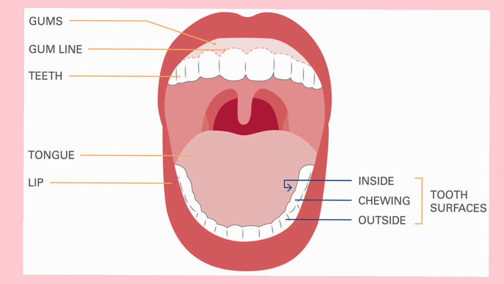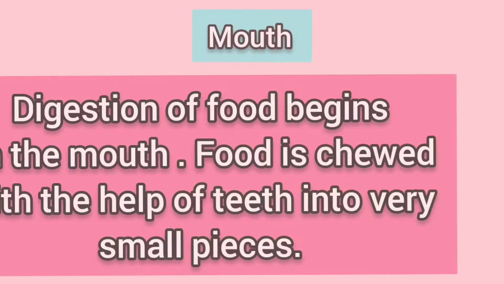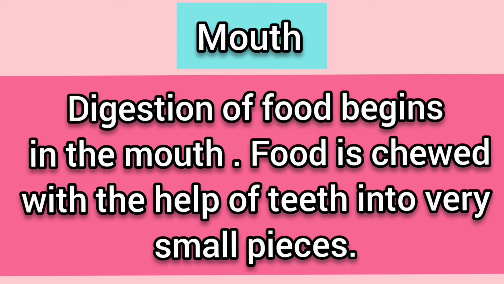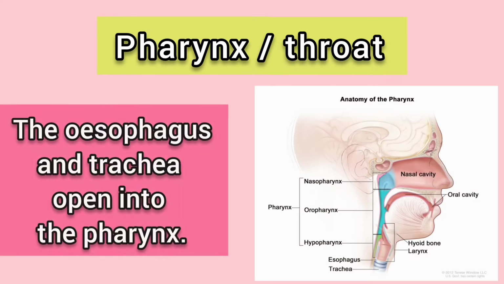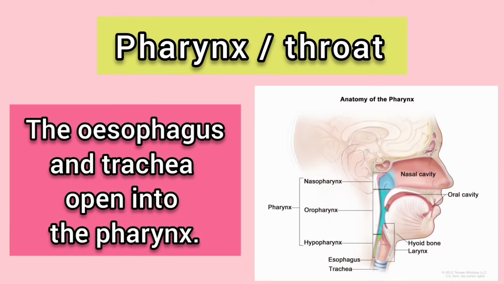To understand the digestive system better, first we'll discuss a very important organ, that is the mouth. Digestion of food begins in the mouth. Food is chewed with the help of teeth into very small pieces. Now let us study the next organ, that is the pharynx, meaning throat. The esophagus and trachea open into the pharynx.